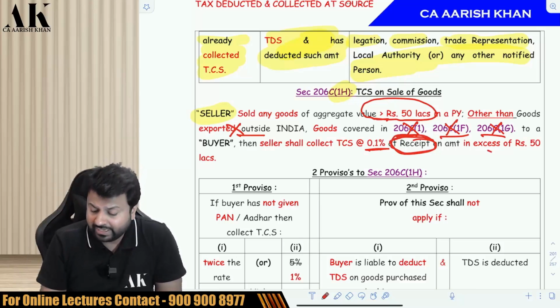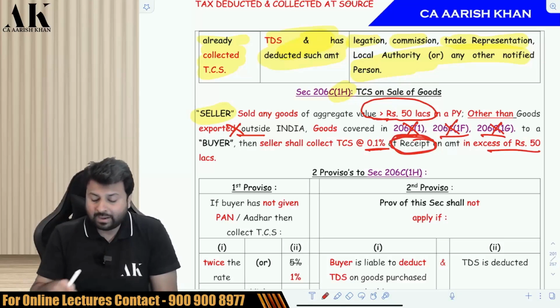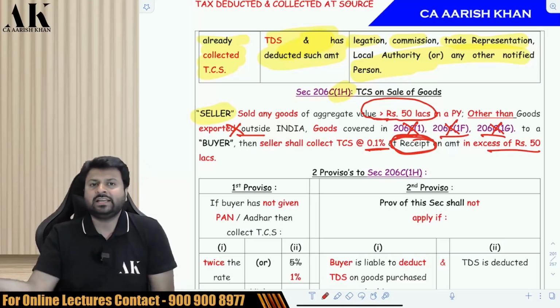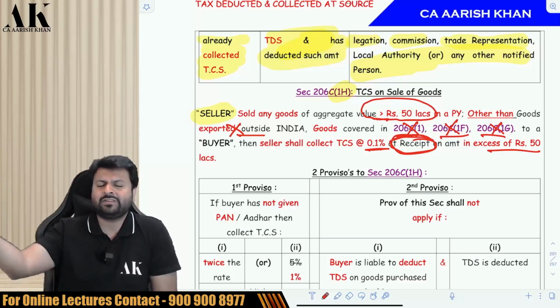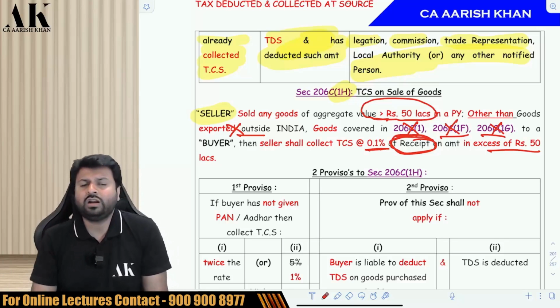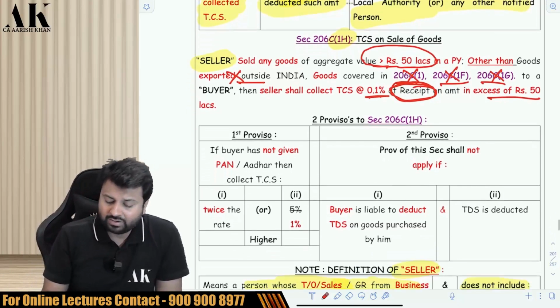Be very careful. In excess of 50 lakh rupees. So suppose apart from these 4 goods, if he sells any other goods, he has to collect TCS at the rate of 0.1% on the excess of 50 lakh rupees. Suppose he is selling goods of 70 lakh rupees. So he will collect TCS on what? On 20 lakh rupees.